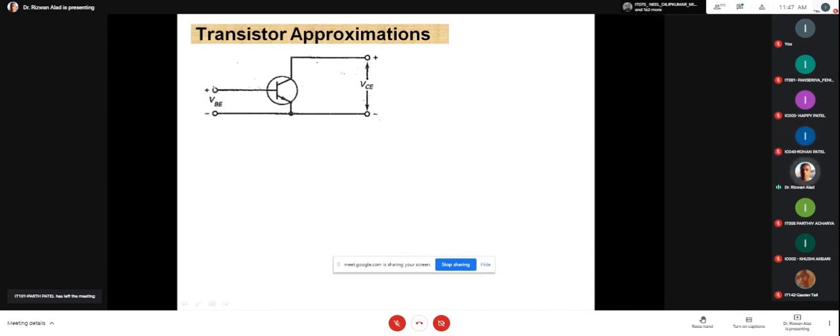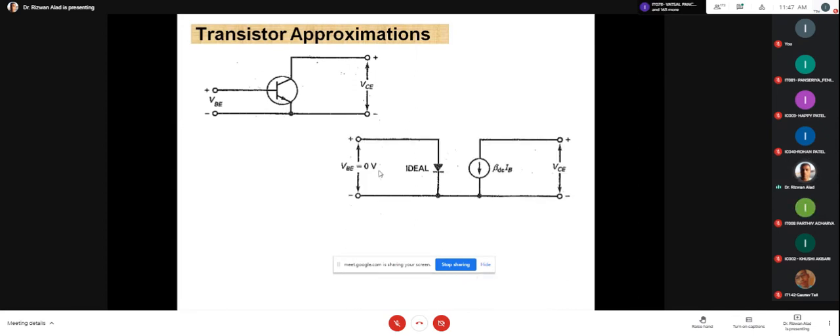Okay, please remember in this transistor here is the base, the emitter we consider common, and a collector. It means this voltage is VB and this voltage is VC. What is the meaning of transistor approximation or modeling?